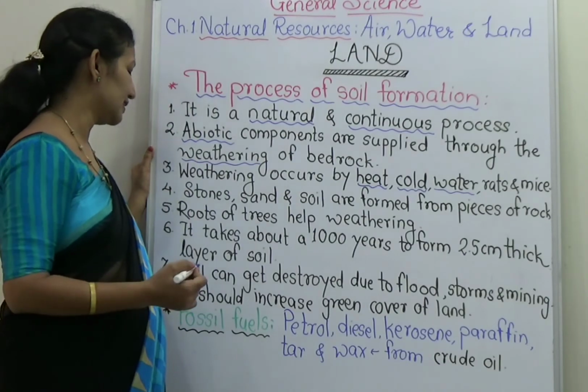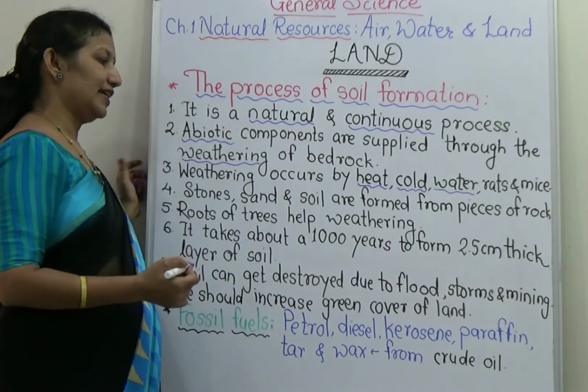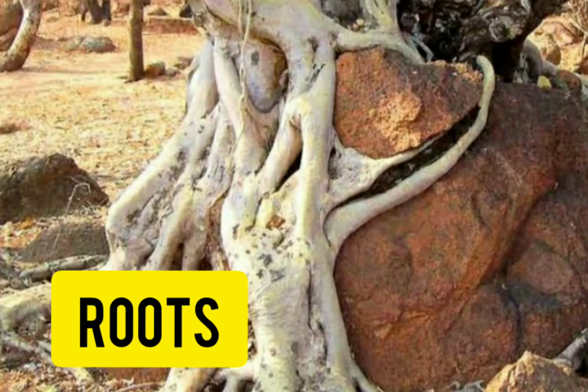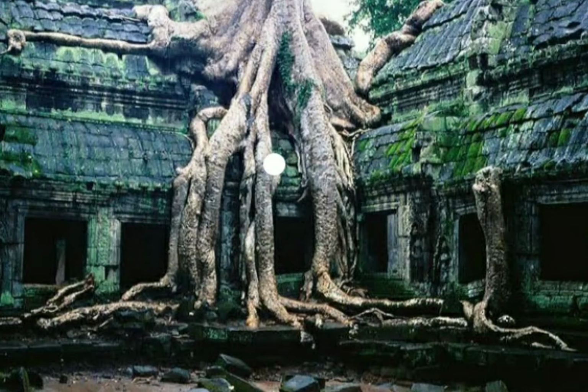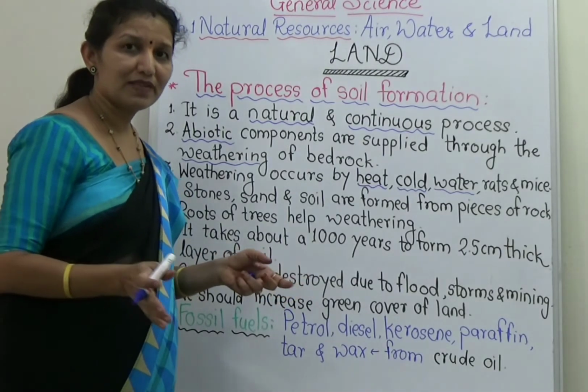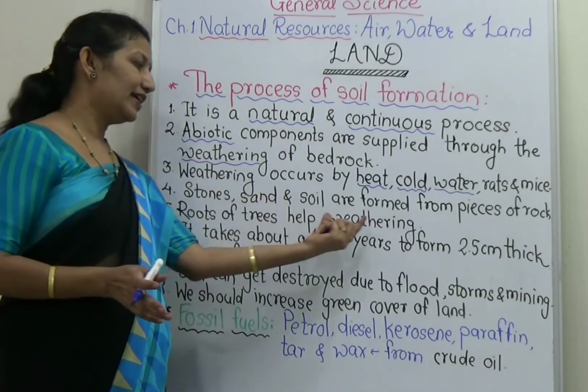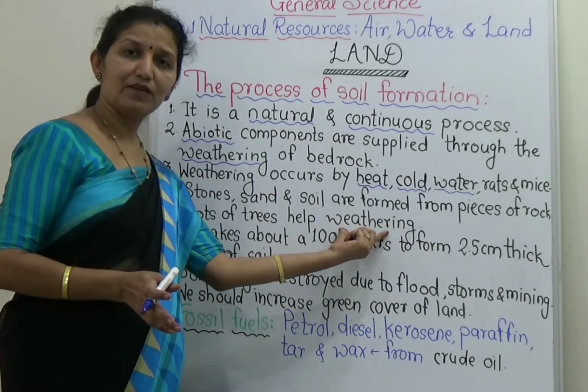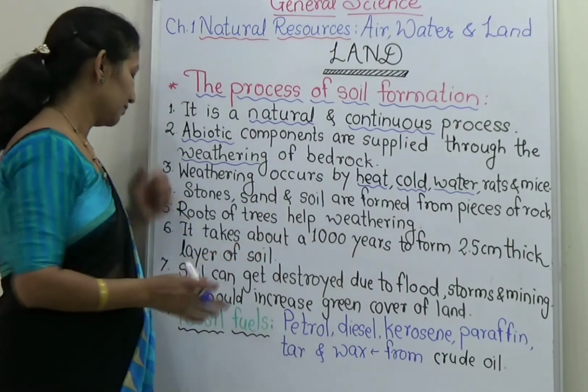Roots of trees also help in weathering of bedrock, because roots of big trees grow deep in the ground, and because of their growth, they require space, and because of that, they break down the big rocks into smaller ones.